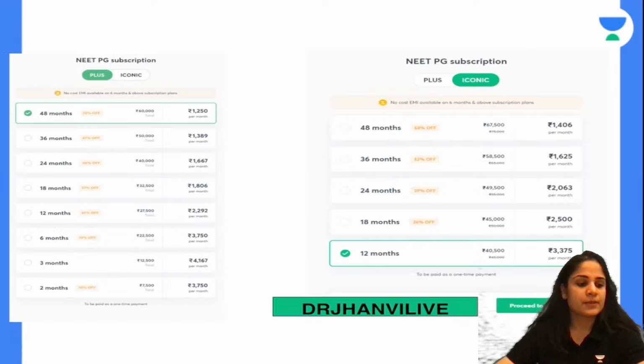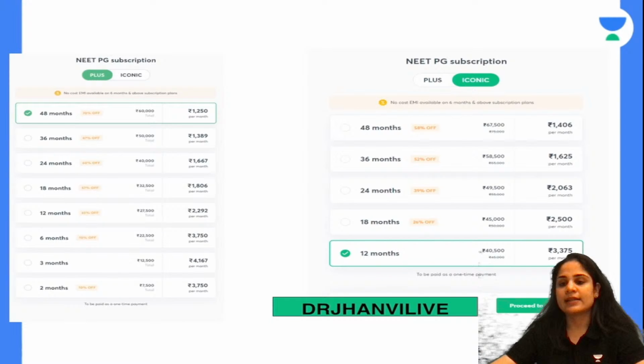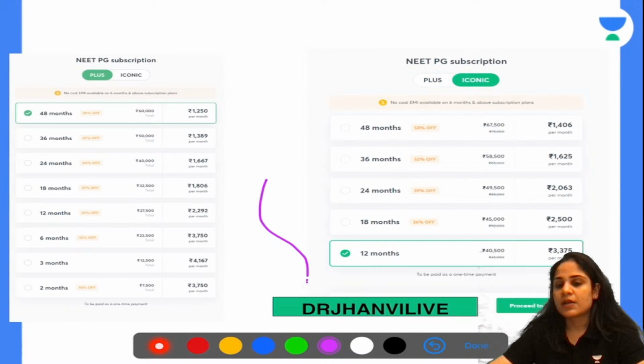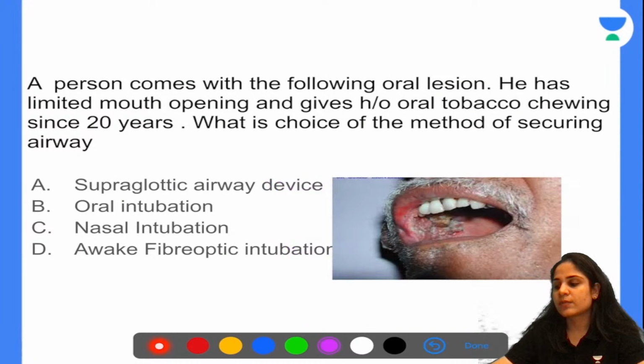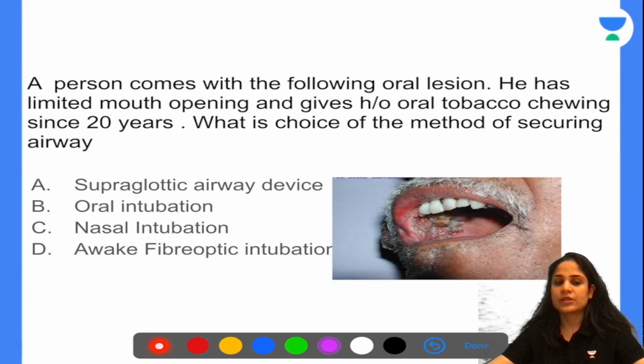With that, let's begin our first question for today, and it is this. A person comes with the following oral lesion. He has limited mouth opening and he gives history of oral tobacco chewing since 20 years. What is the choice of the method of securing his airway? Supraglottic airway device, oral intubation, nasal intubation, or awake fiber optic intubation?